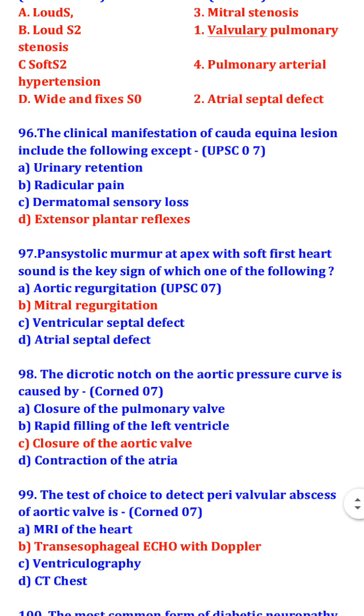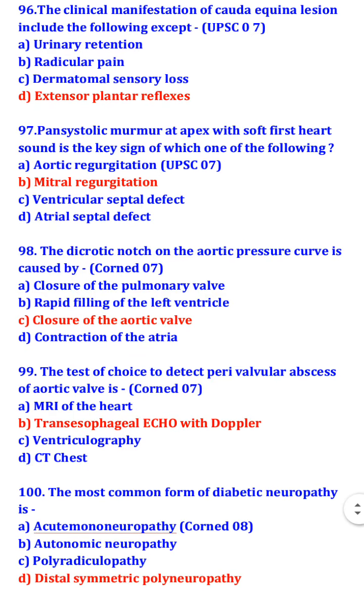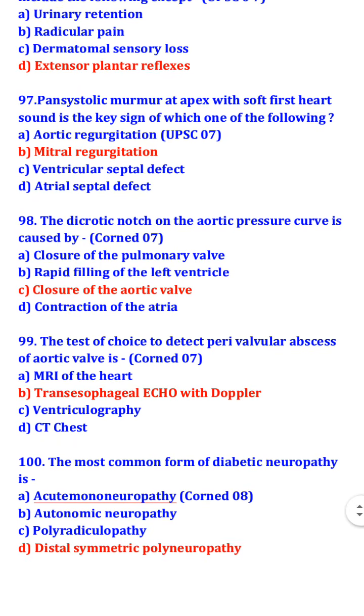Pansystolic murmur at apex with soft first heart sound is the key sign of which one of the following? It is the key sign of mitral regurgitation. The dicrotic notch on the aortic pressure curve is caused by closure of the aortic valve. The test of choice to detect perivalvular abscess of aortic valve is transesophageal echo with Doppler. The most common form of diabetic neuropathy is distal symmetric polyneuropathy.